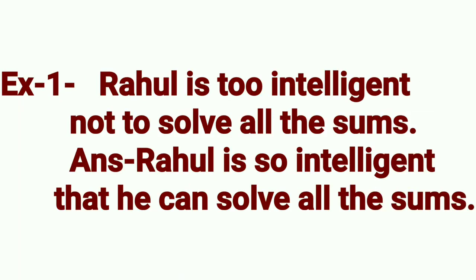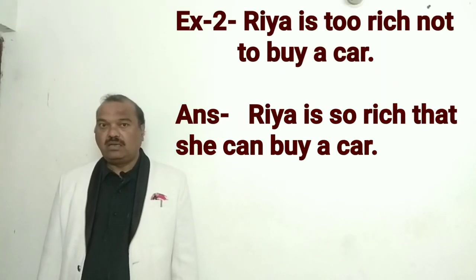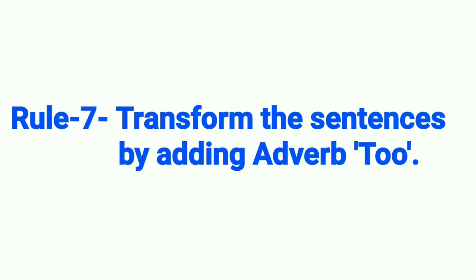Students, see this example number 1. Rahul is too intelligent not to solve all the sums. Answer, Rahul is so intelligent that he can solve all the sums. Priya is too rich not to buy a car. The answer of this second question will be, Priya is so rich that she can buy a car. Students, I think that you have understood all the 6 rules.